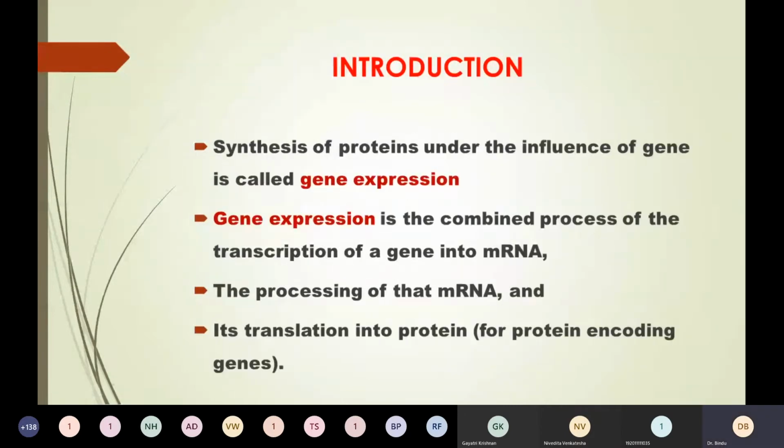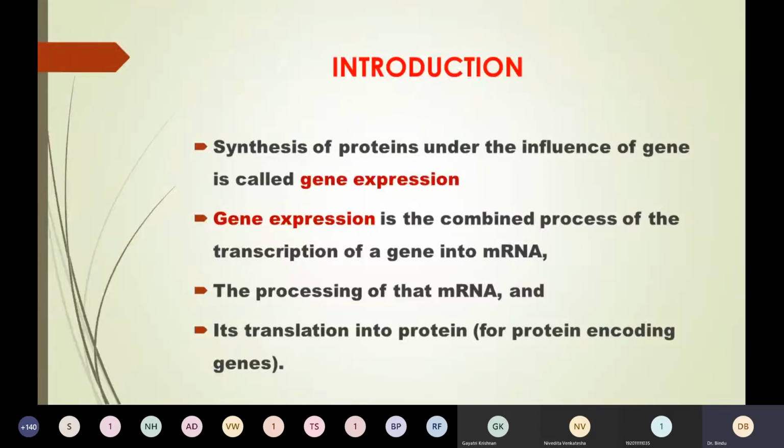Before going to gene expression, students, you should know a term known as genome. What is a genome? Genome refers to the total genetic information which is present in a cell. This genome contains thousands of genes, right? And it is very interesting to know that only a tiny portion of the genome is converted into proteins in the case of eukaryotes, whereas in the case of prokaryotes, the majority of the genome is converted to protein.